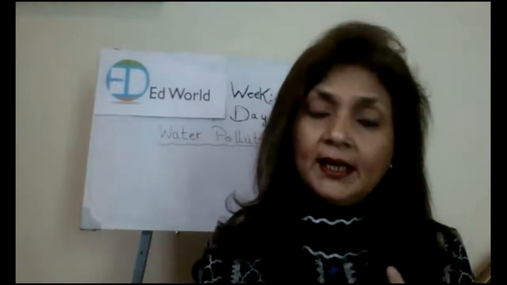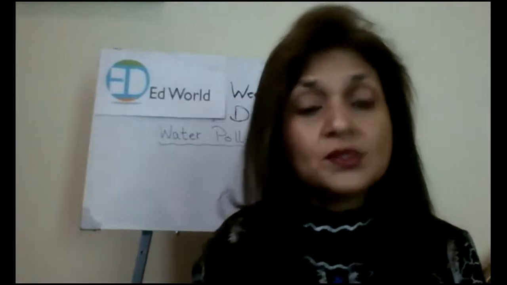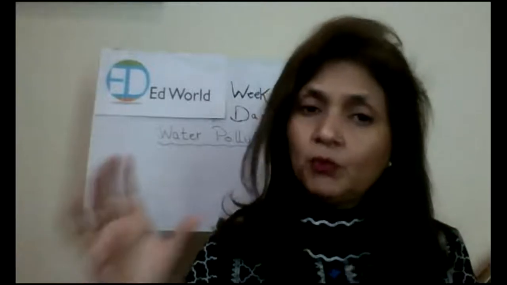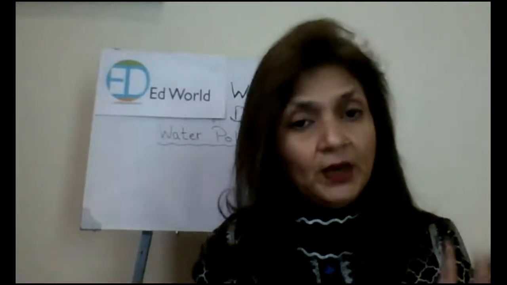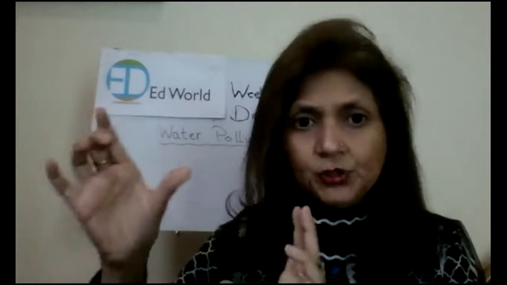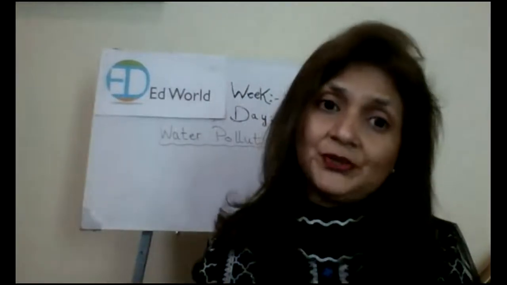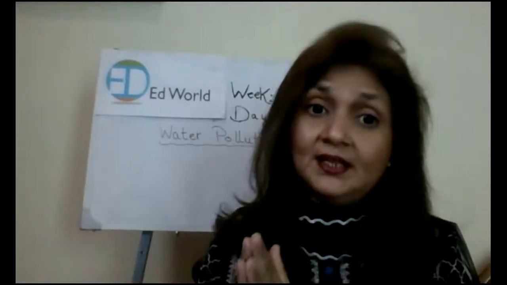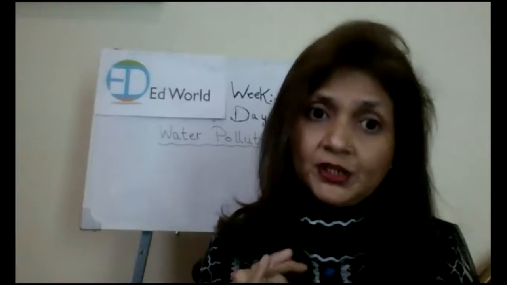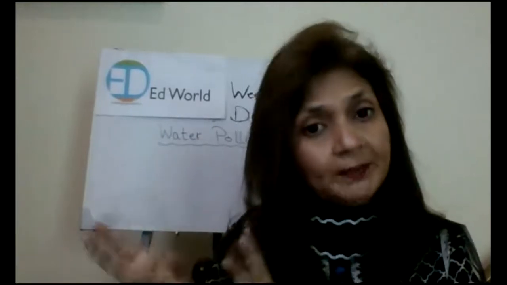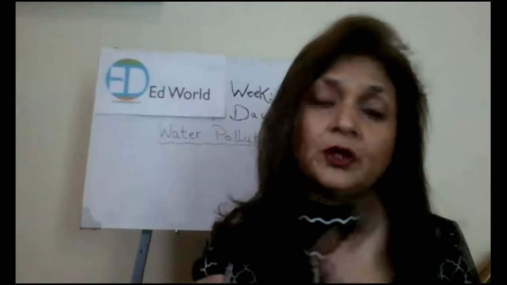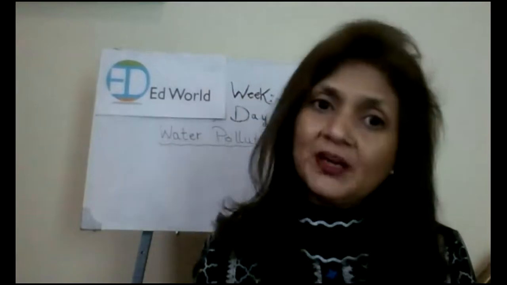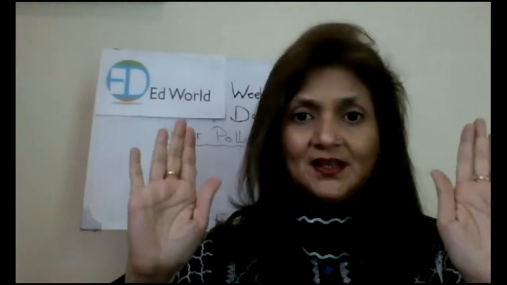Now what you are going to do: since yesterday you have drawn land pollution, today grade 1 and grade 2, you are going to show sea pollution. You are going to draw a picture showing sea pollution or water pollution. Grade 1 is only going to draw and write water pollution, whereas grade 2 are going to write 2 sentences about that pollution and how we are going to save that area from pollution. Grade 2 is going to do both drawing and writing, right? I'm going to give you 12 minutes for this task and your time starts now.